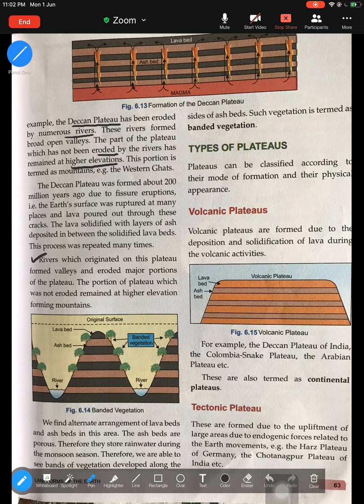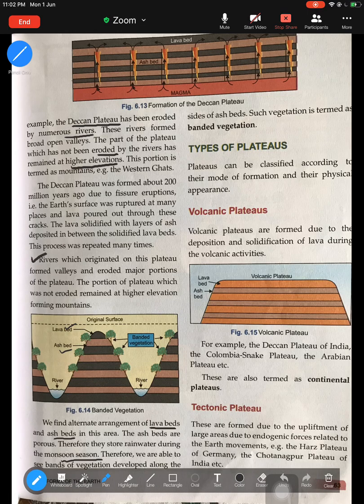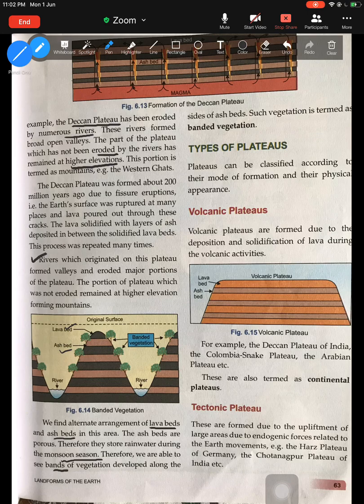Because the Deccan Plateau is a volcanic plateau, we can see lava beds and ash beds in this area. If you have a look at the picture, there are lava beds and ash beds in an alternate way, and this has led to the development of bands of vegetation. Vegetation has developed in the Deccan Plateau in bands, in an alternate manner. That is why it is known as banded vegetation. So this is how a relict mountain, the leftover mountain after erosion, washing away by rivers and breaking down, remains.